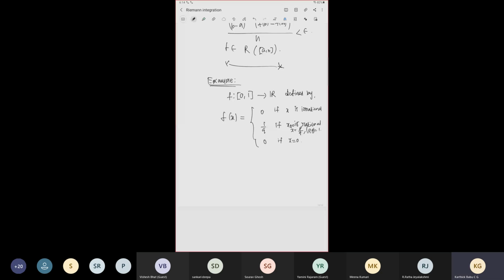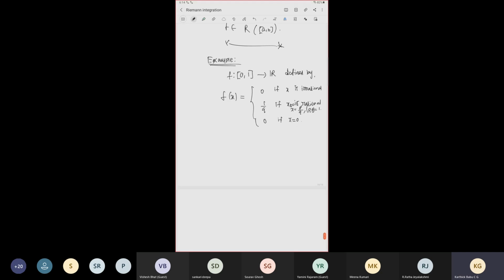This function, maybe Arun sir did this example actually. f is continuous at irrationals, and f is discontinuous at rationals. f is continuous only at irrationals.